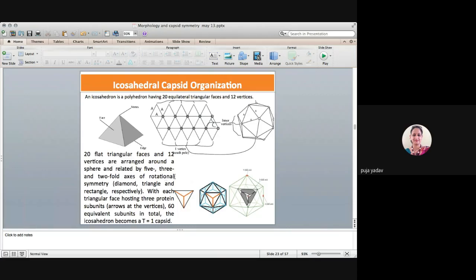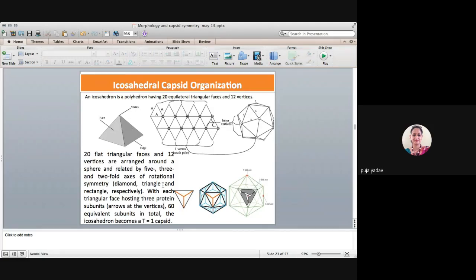axis of rotational symmetry. Rotational symmetry का क्या मतलब है कि जब आप उसको rotate करोगे, okay, you will see the same structure. ठीक है, so that is the meaning of rotational symmetry, with each triangular face hosting 3 proteins.